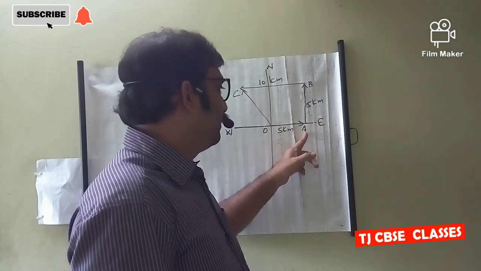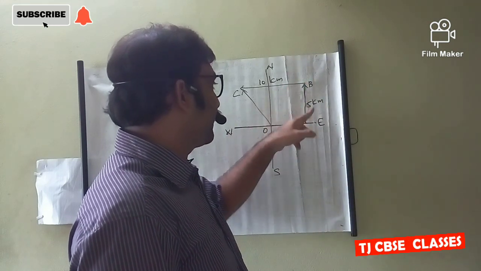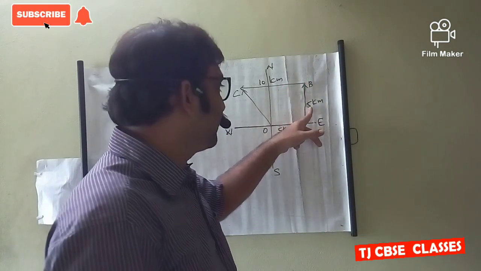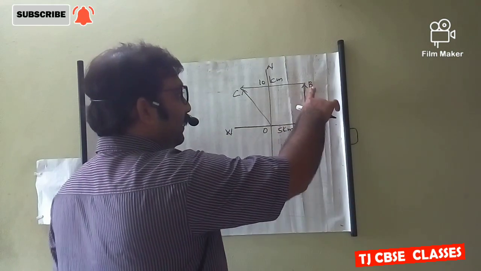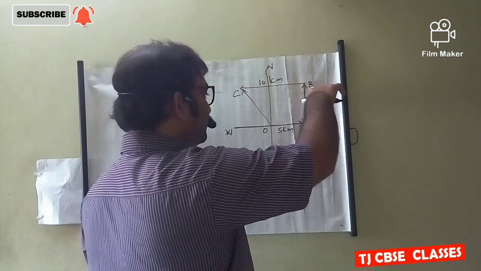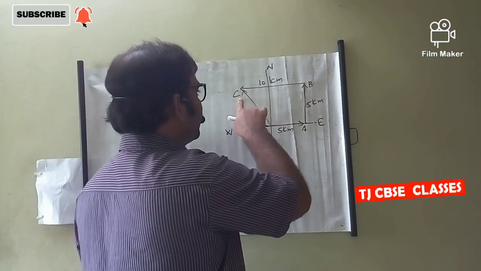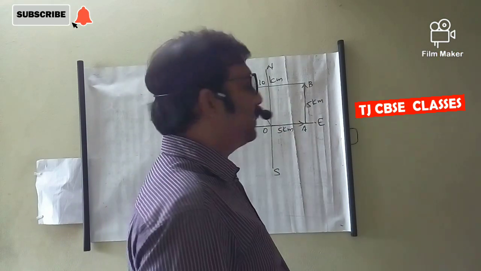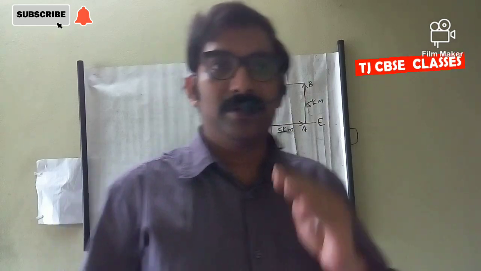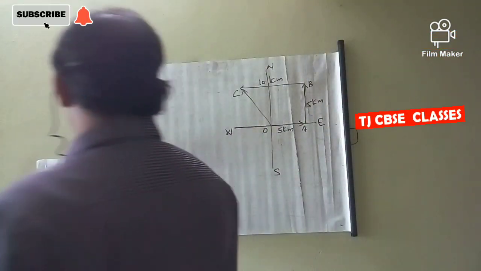Then from A to B towards the north direction, it completes 5 km again and reaches B. Then again it turns to the west direction and reaches C, traveling a distance of 10 km. Here we need to calculate distance and displacement.